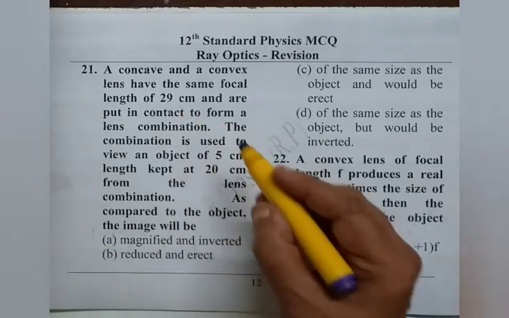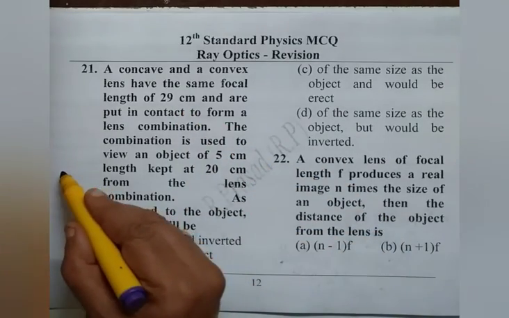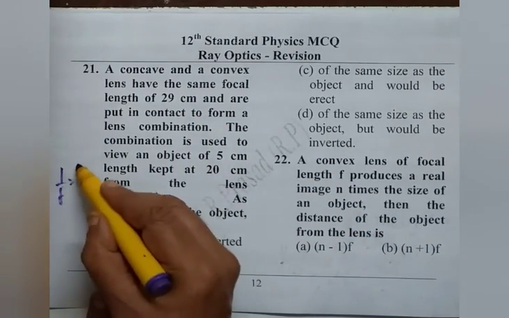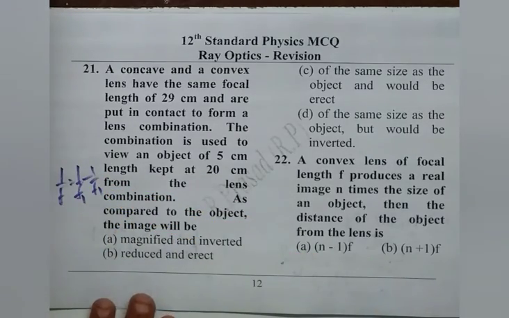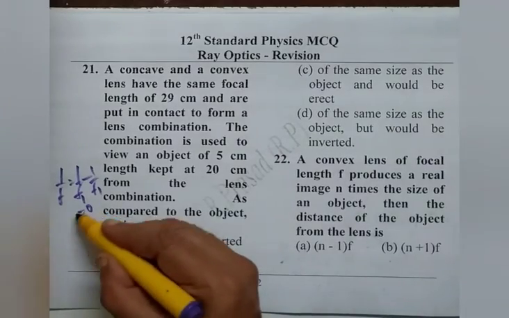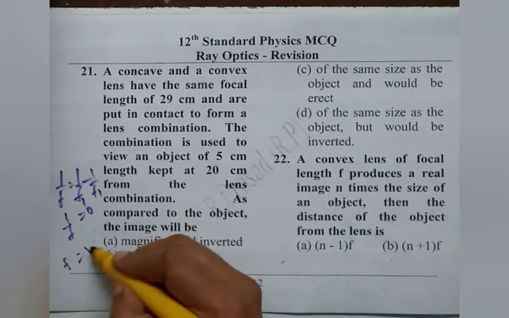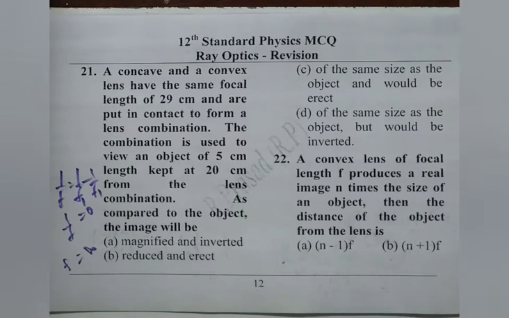Convex and concave have the same focal length, that means their effective focal length is infinity, because 1 by f1 minus 1 by f1: for concave minus 1 by f1, for convex plus 1 by f1. So it is 0 there, 1 by f is 0, f is infinity. That means the combination acts like just a glass plate. Therefore, once we learn this, we read all the 4 options and we choose the correct one. Magnified and inverted, impossible, because it acts like just a glass plate.